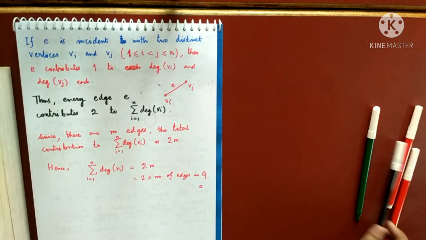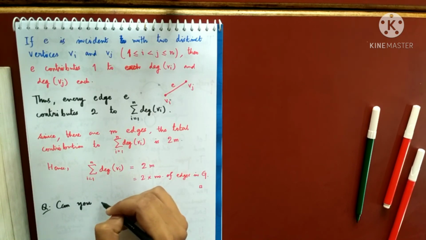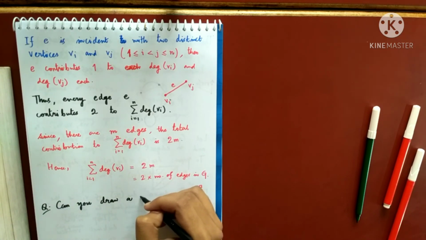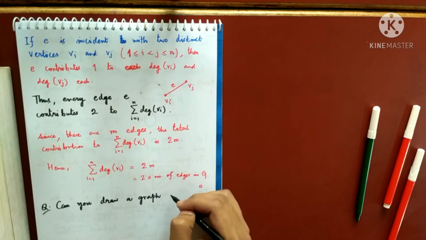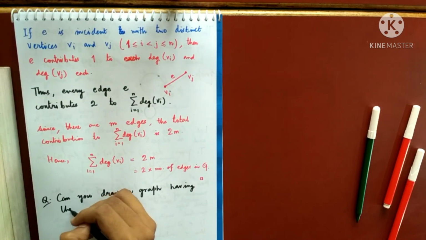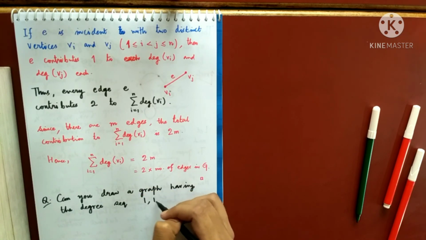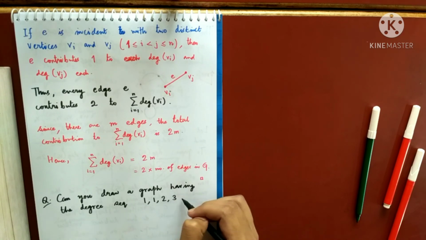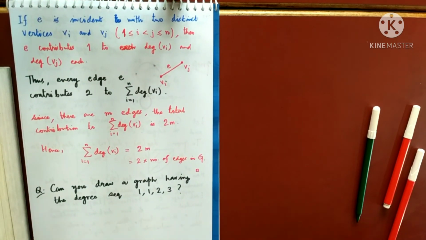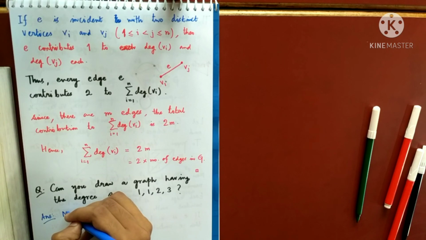So just a corollary to this. My question will be this: can you draw a graph, or can there exist a graph having the degree sequence 1, 1, 2, 3? So can you draw this graph having the degree sequence 1, 1, 2, 3? What is your answer? Very good. It's a no. The answer is clearly a big no.